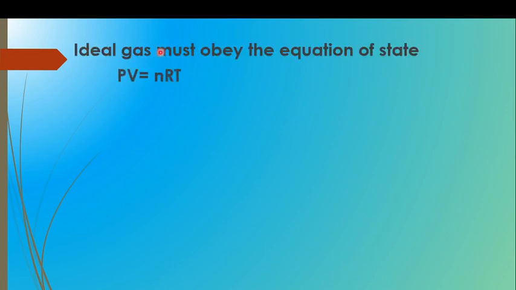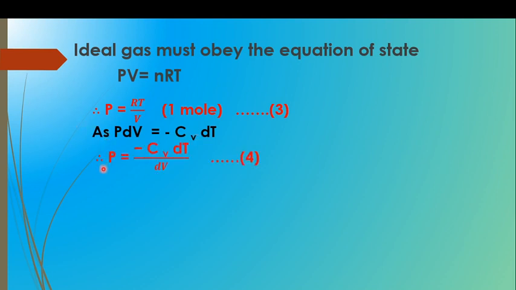The ideal gas must obey the equation of state, PV is equal to nRT. Therefore, for 1 mole of a gas, P is equal to RT upon V. This is equation 3. As we know that P into dV is equal to minus CV into dT, we can write P is equal to minus CV into dT upon dV. This is equation 4.